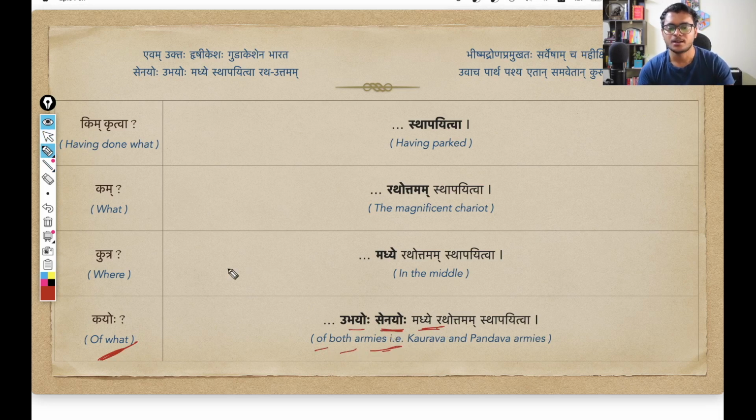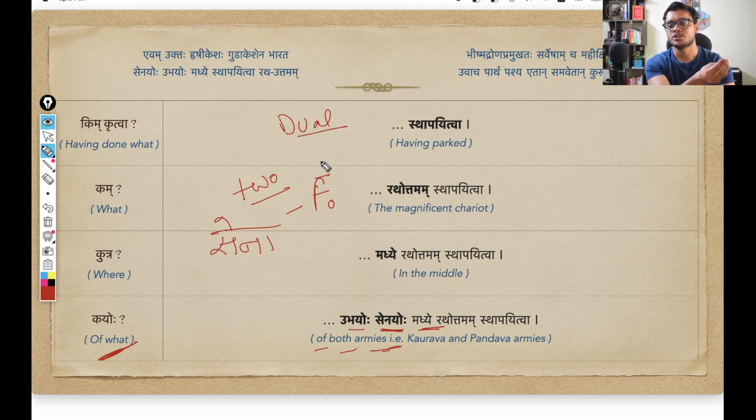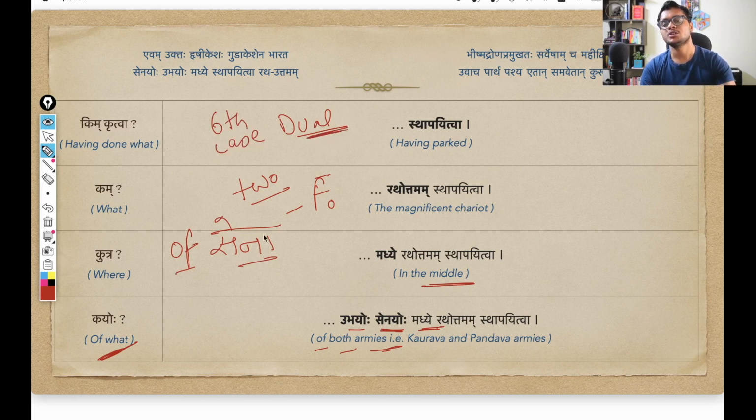So, Sena. You see this word Senyoho. This comes from the base word Sena. And Sena is a feminine gender word. Since I want to say in the middle of both armies, here we are talking about two armies, so we are going to use the dual. We have ekvachan, dvivachan, bahuvachan, right? So we will use dvivachan, because we are talking about two armies, the Pandava army and the Kaurava army. And I want to say of, in the middle of Sena, so I will use the sixth case. In the sixth case, dual, this word Sena changes to Senyoho.